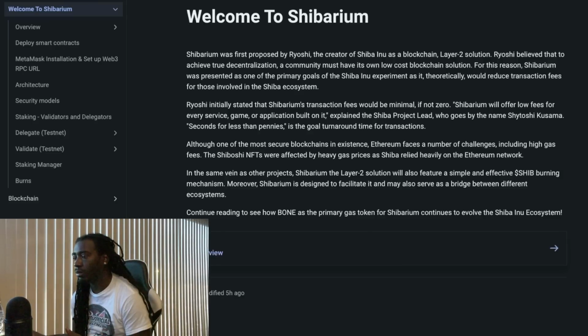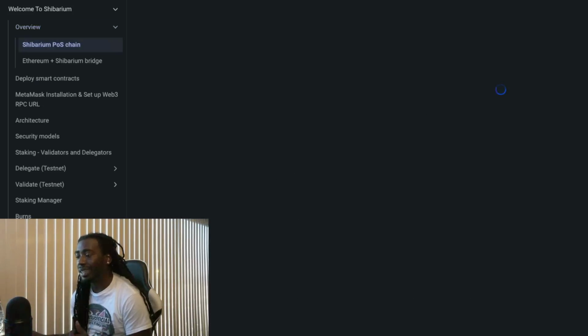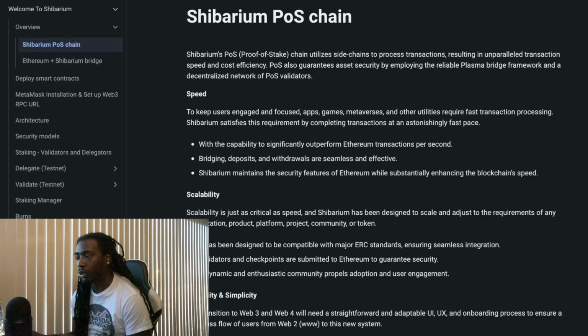Let's see what they have here. So the overview has Ethereum, Shibarium's foundation, Shibarium, the blockchain of the people, benefits of using Shibarium. It says security, transparency, efficiency, cost-effective, and decentralization. So we're gonna probably just skim through these different pages of the documents and then focus a little more on the burn section. So Shibarium POS chain. It says Shibarium proof of stake chain utilizes side chains to process transactions, resulting in unparalleled transaction speed and cost efficiency. POS also guarantees asset security by employing the reliable plasma bridge framework and a decentralized network of POS validators.